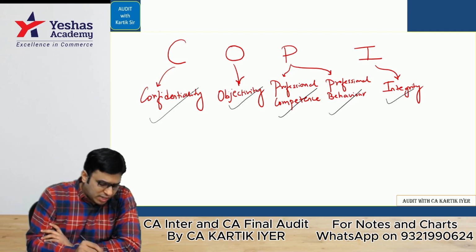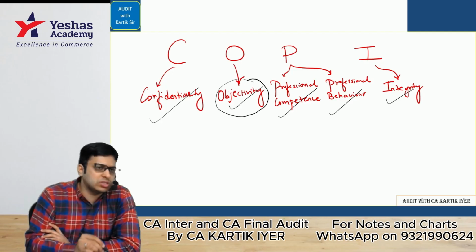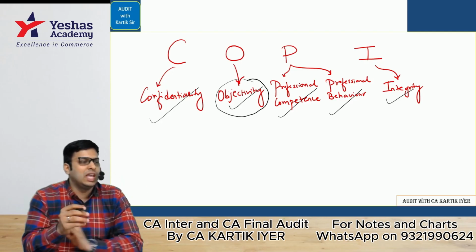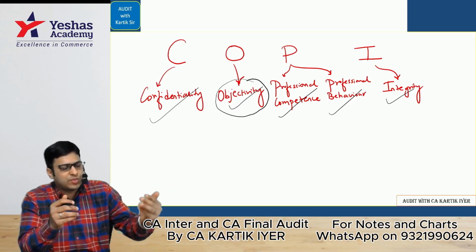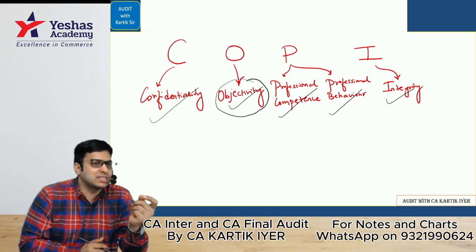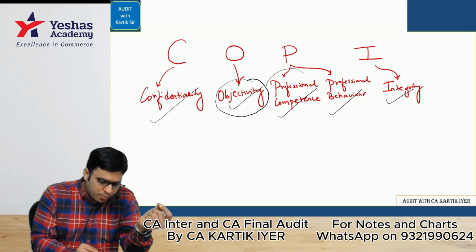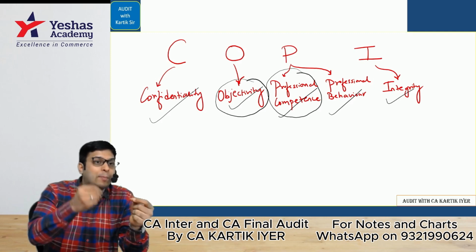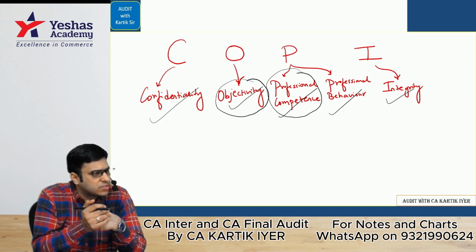Okay? Objectivity basically means unbiased approach. Whoever is there in the company, even if you know that person very well, still if that person is involved in fraud, you should report the fraud. There should be no biasness here. Third, professional competence. Auditor should always keep himself updated with the latest knowledge regarding his field.